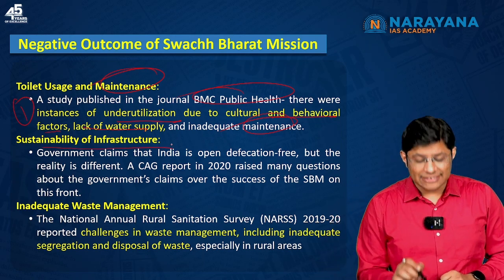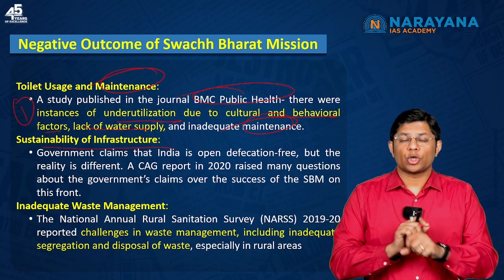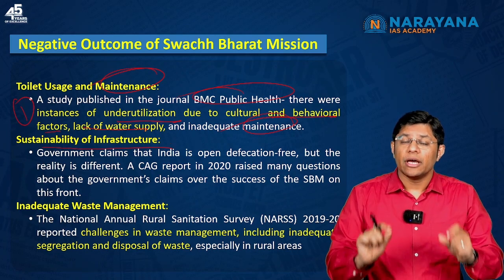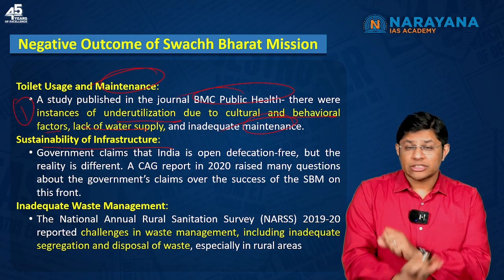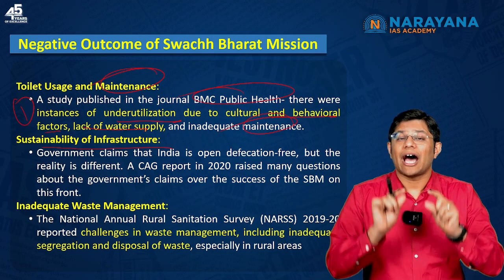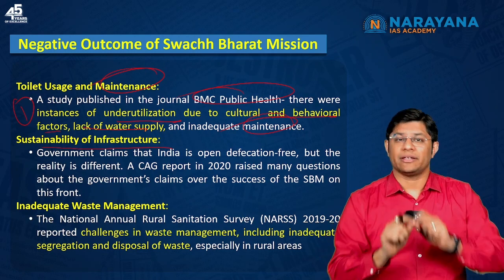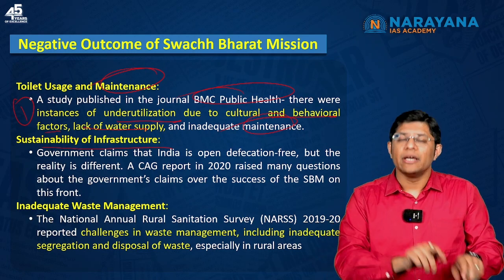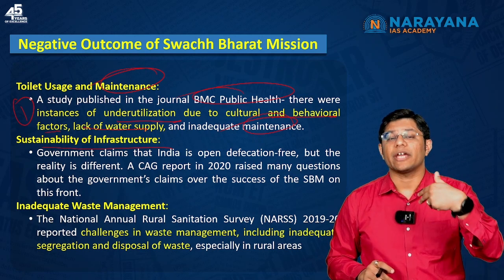Second is sustainability of infrastructure. Just creating the infrastructure is not going to be sufficient. You have to ensure the infrastructure is sustainable. For example, just constructing the toilets is not going to be helpful. You also need to ensure that the toilets are regularly maintained. You have to ensure that water is supplied regularly. But unfortunately, this is not happening. So, as a result, people are resorting back to defecating in the open.